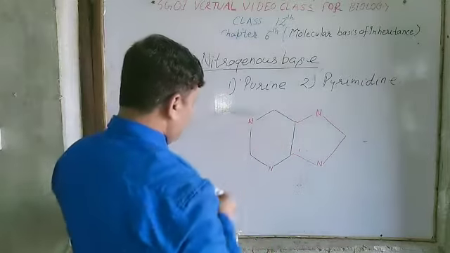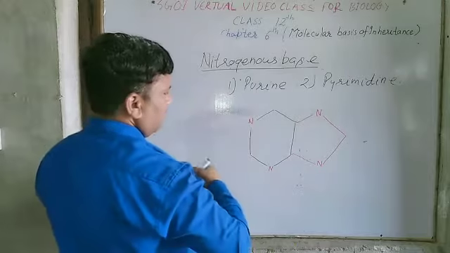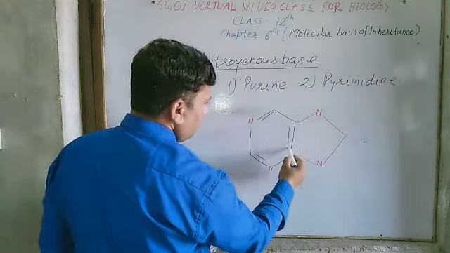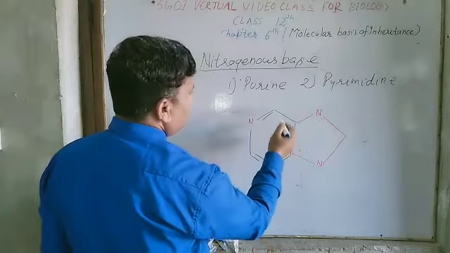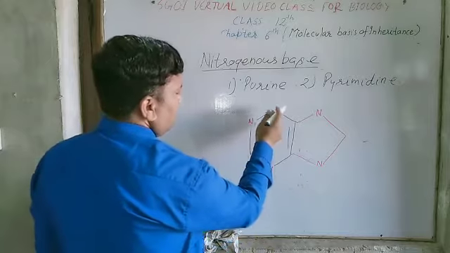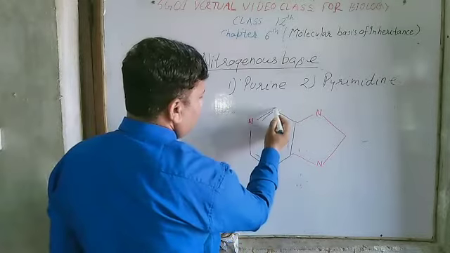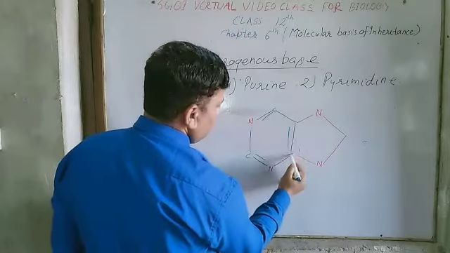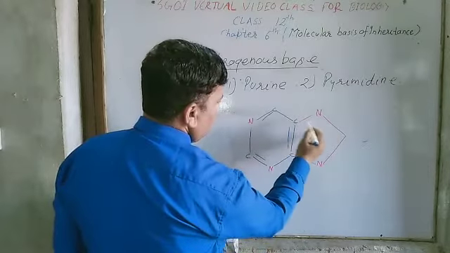This is the structure of a purine. Here the valency of a carbon atom is maintained by hydrogen.